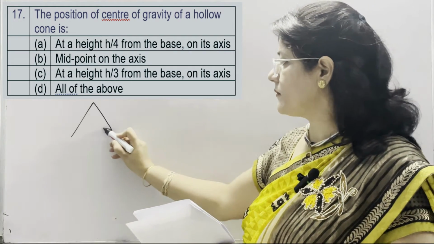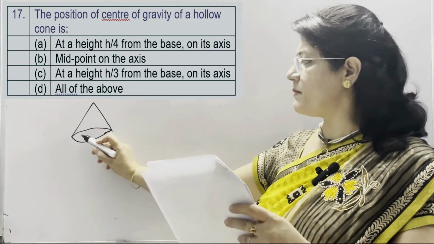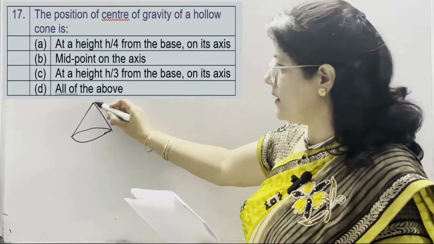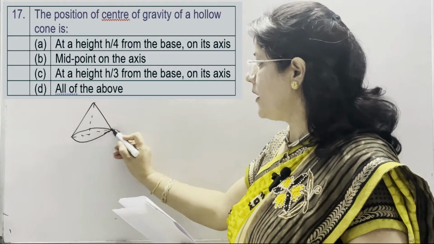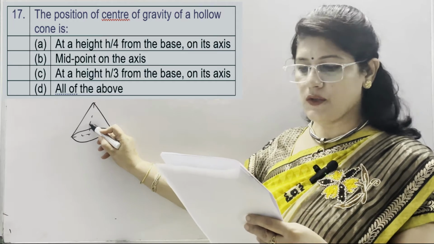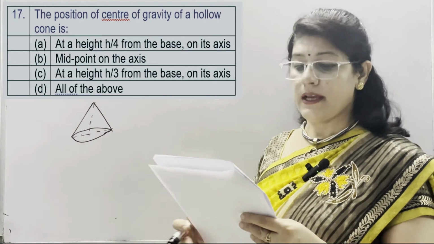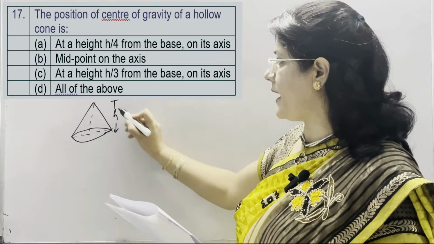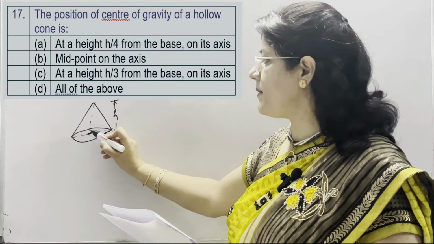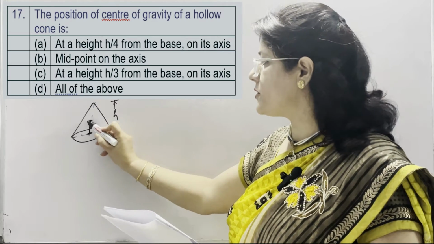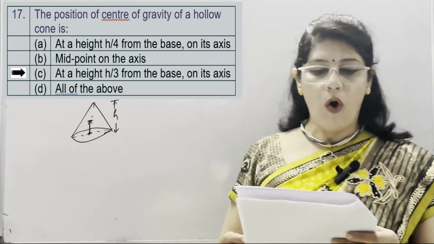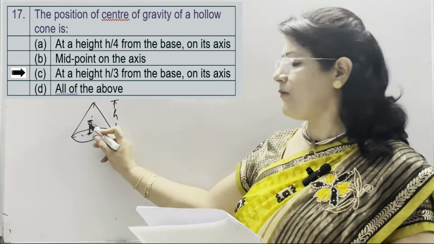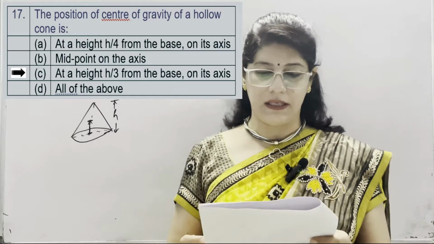Question number 17: the position of center of gravity of a hollow cone is. Cone, mass of its base is more. So options are at a height h by 4 from the base on its axis. This is the axis of a cone, and the option h by 4 from the base is not correct. Midpoint on the axis, not correct. At a height h by 3 from the base on its axis. If the height of the cone is h, then h by 3 means from the base, h by 3 height if we have taken. So this is our position of center of gravity of a hollow cone. If it is given that it is a solid cone, then it might be h by 4, height h by 4 from the base on its axis.